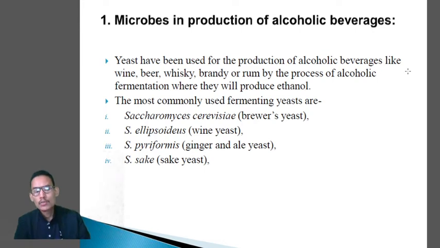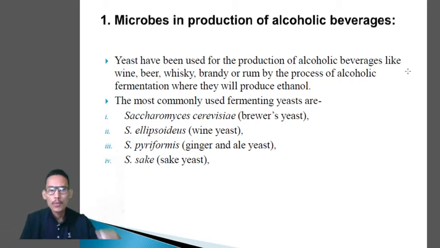So we'll talk about the role of microbes in the production of alcoholic beverages. Now, since time immemorial, yeast has been used. It means fungi, right? It has been used for the production of alcoholic beverages like wine, beer, whiskey, brandy, or rum. So for a long period of time we have been using yeast for the production of these beverages.